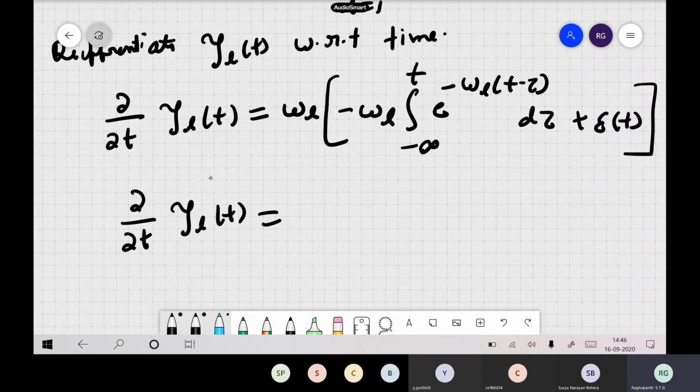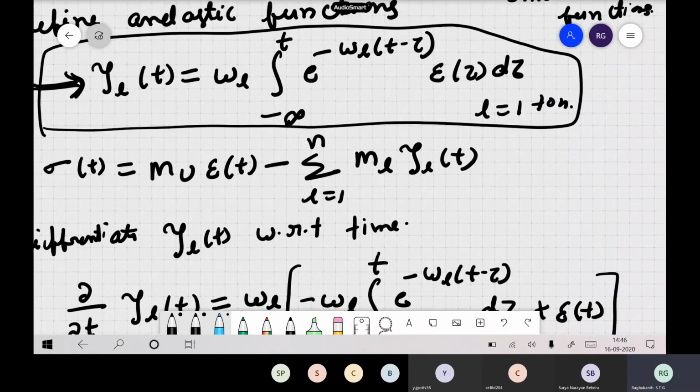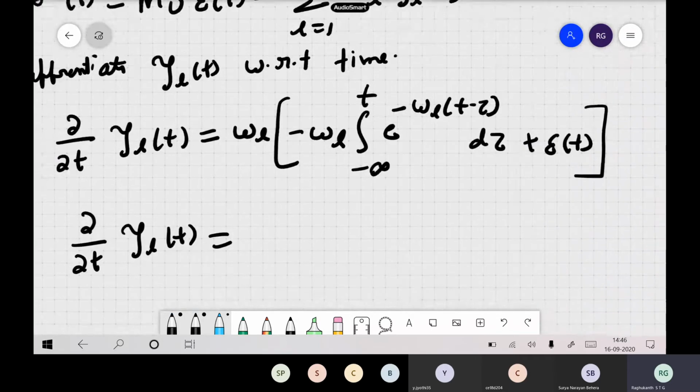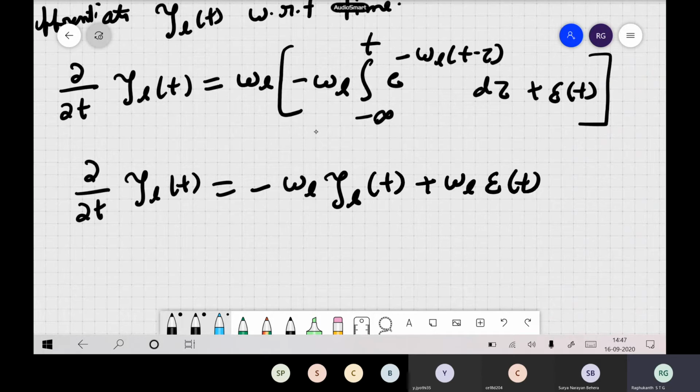What is this quantity? Now this is our psi_l here. So this portion you can write as minus omega_l times psi_l itself, and of course we also have omega_l into epsilon of t. So this expression is inside the brackets. Once again you followed, right? Epsilon dot of tau also is inside, and once again this quantity is psi_l itself.